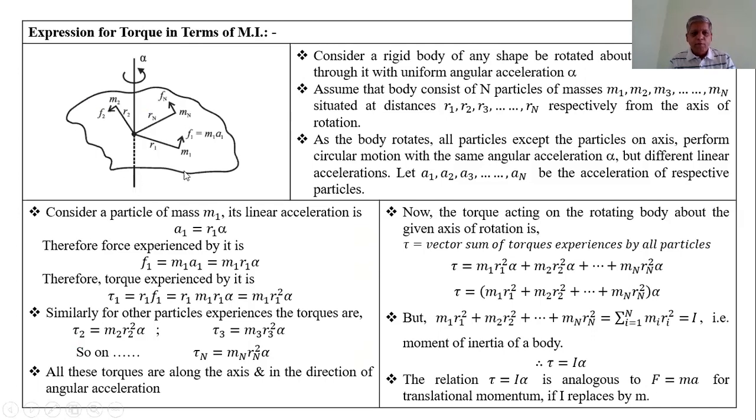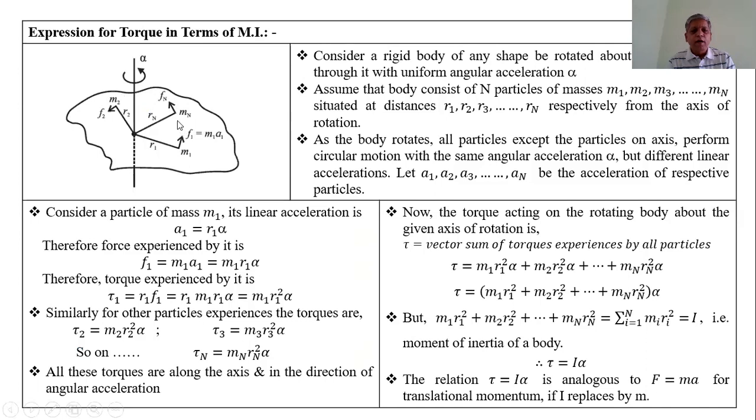First, draw the diagram like this. This is the rigid body of any shape. This is the axis of rotation. It is rotated about this axis with uniform angular acceleration alpha.